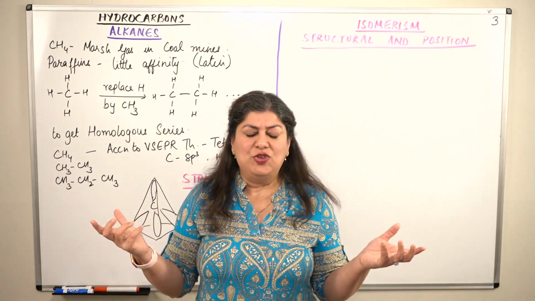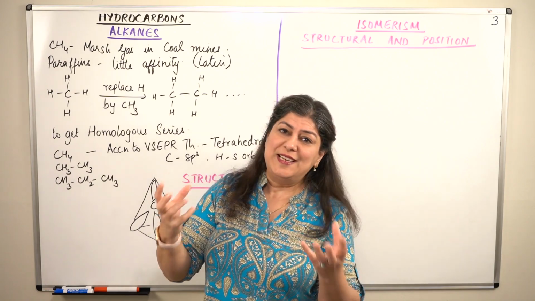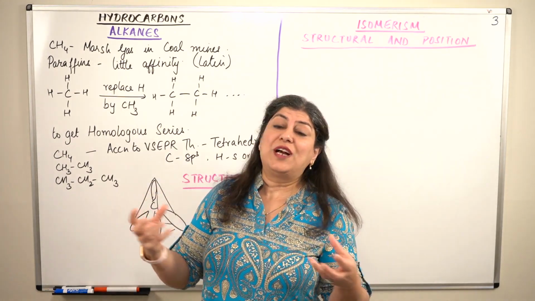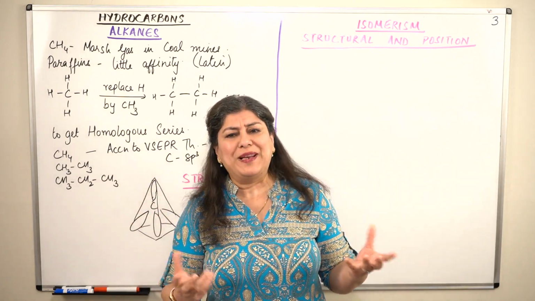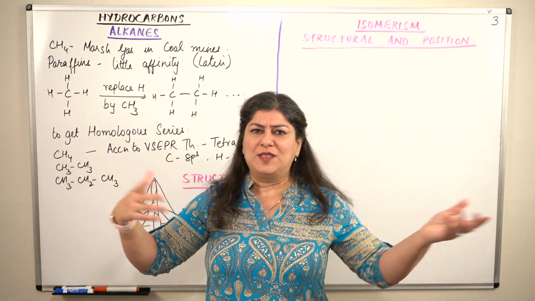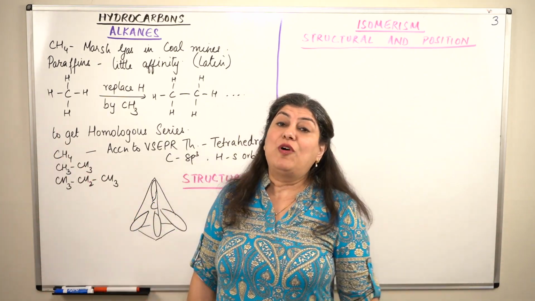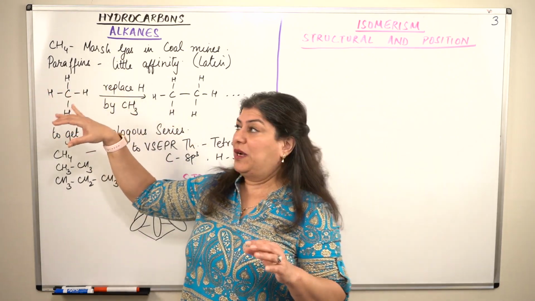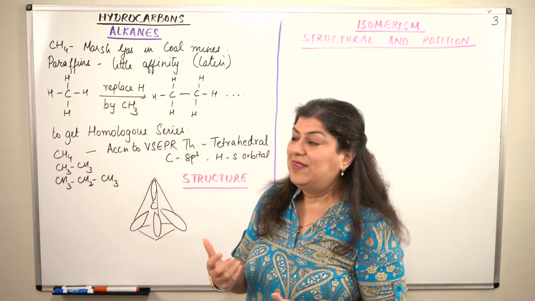They have a tendency to just be by themselves, because it is understandable: the valencies of all the atoms are satisfied and the compounds are saturated. There are no more bonds that can be formed. So what could they expect? They have everything. All their bonds are single bonds, and every atom is at maximum distance from each other. So they form stable structures. That is why they do not usually react much, and that's the reason why they are called paraffins, or compounds that have little affinity.